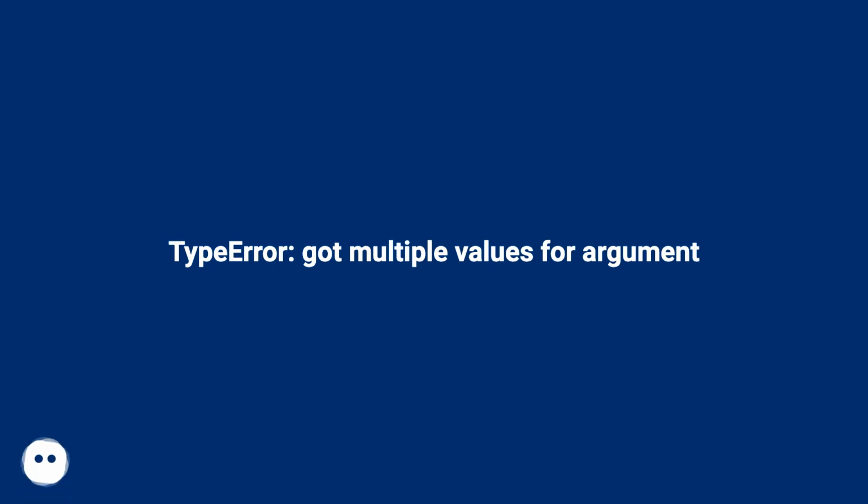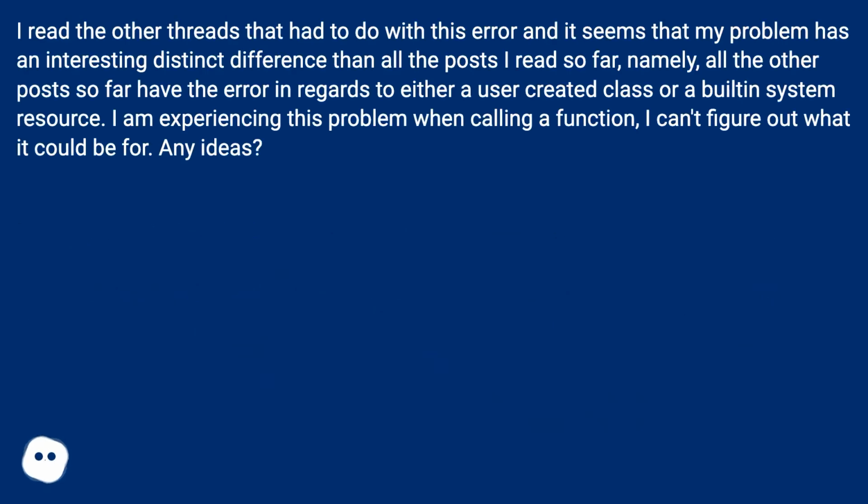TypeError: got multiple values for argument. I read the other threads that had to do with this error, and it seems that my problem has an interesting distinct difference from all the posts I read so far. Namely, all the other posts so far have the error in regards to either a user-created class or a built-in system resource. I am experiencing this problem when calling a function. I can't figure out what it could be for. Any ideas?